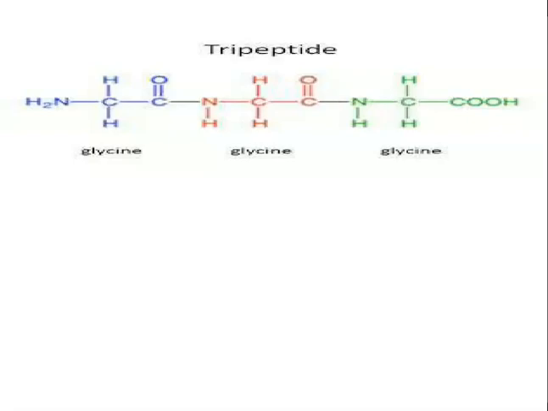So, in the Fischer projection, we show the carboxyl group at the top position and the CH3 group at the bottom position. Now, it all depends on NH2. If the NH2 group is towards the right side, we call it capital D, meaning D-alanine. If the NH2 group is on the left hand side, we call it the capital L form. Since amino is on the left hand side, it will be the L form of alanine. But if the NH2 group is on the right hand side, it will be the D form of alanine.